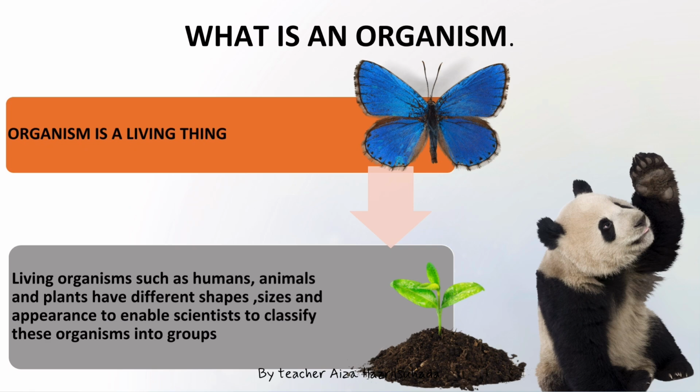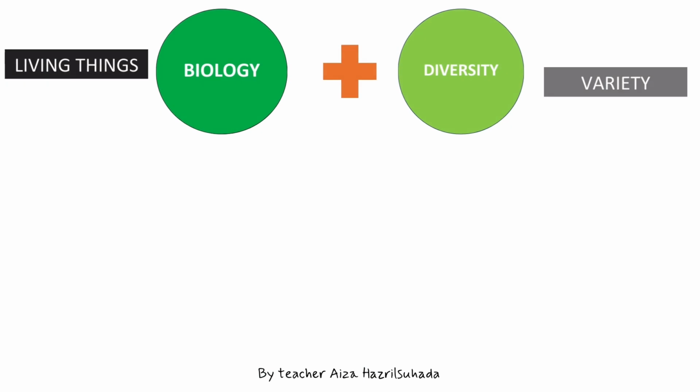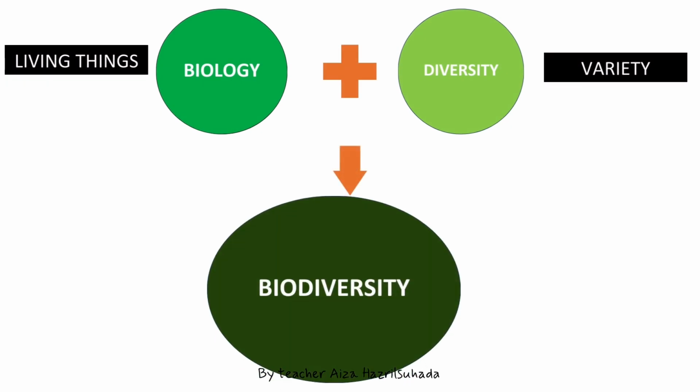So the living things have different shapes, sizes, and appearances, which enables the scientists to classify these organisms into groups. Next, okay, biodiversity actually comes from the words biology and diversity. The first one, biology means living things, and diversity means variety. So when we combine these words, biology and diversity, it ends up as biodiversity.